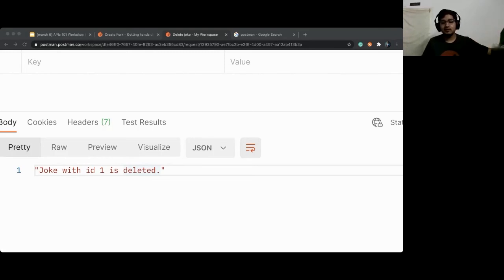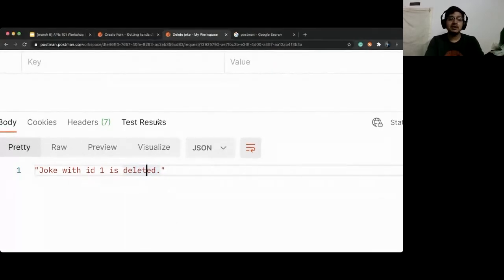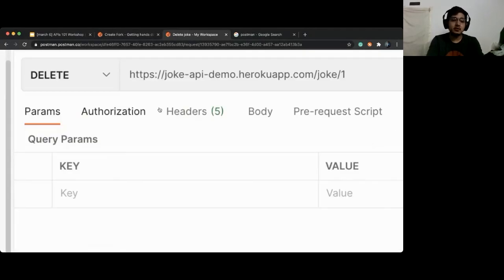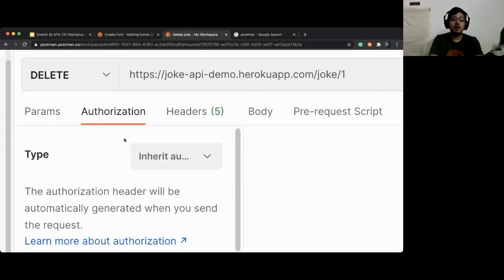There's nothing out there which you can actually do. So we don't have APIs like this. Anyone can access anything, and that's why APIs are not like this. This is just for the demonstration of CRUD operations. But in real life, it is going to give you an API key or authentication, and this is where you will see in the get request we have an option of authorization.